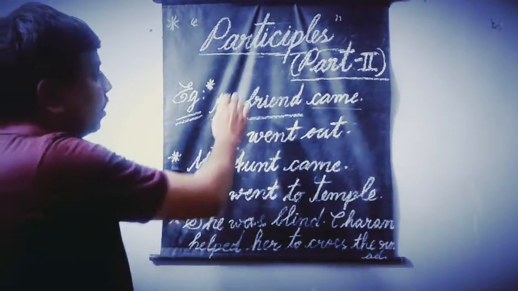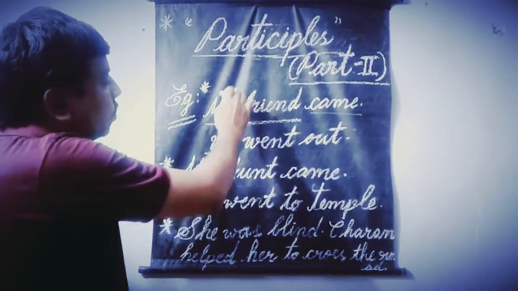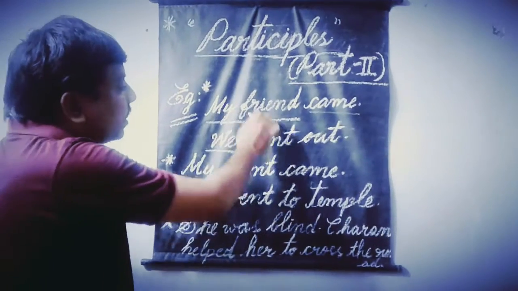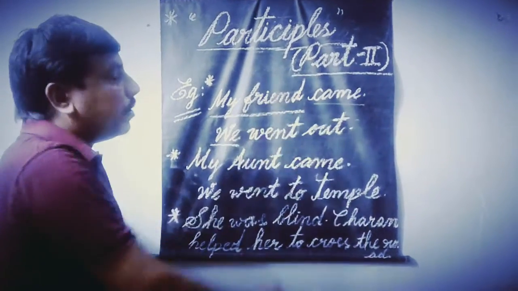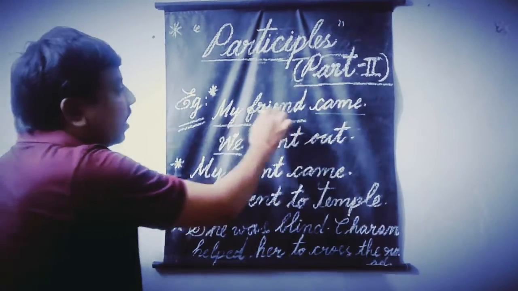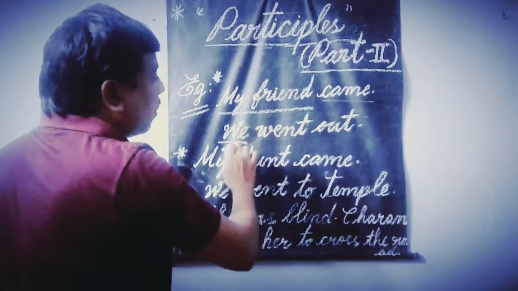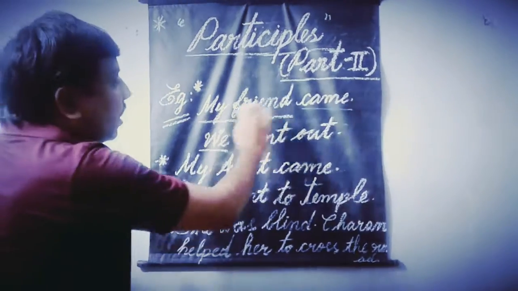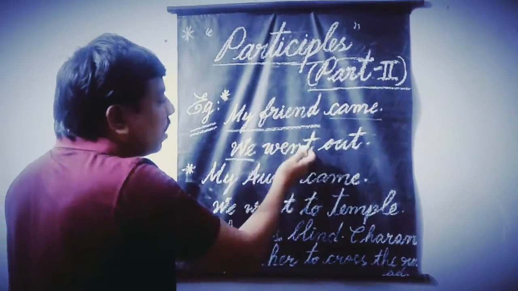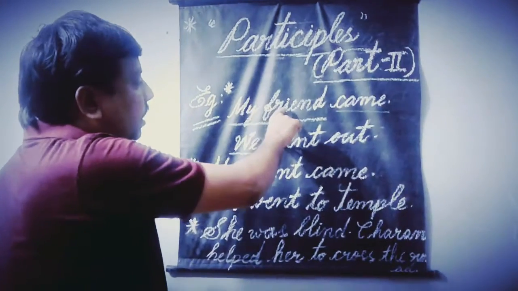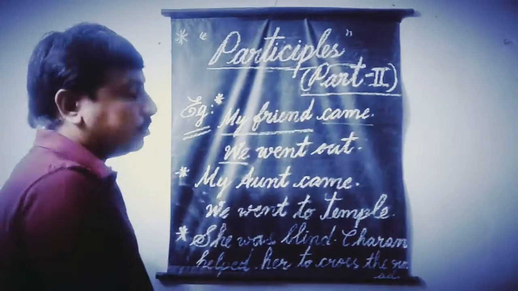And moreover, here we find two different subjects. Then how to combine these two events by using participle? My friend coming, comma, we went out, full stop. This is the answer for the given question.